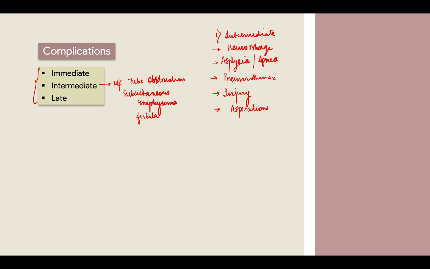Okay, so lastly we have the late complications, which is obviously there can be infections. प्लास्टिक tubes को भी वो खराब कर सकते हैं, और anywhere अगर air directly जा रहा है, bacteria inhale हो गया, there can be infections. ठीक है. Then there can be granulation tissue that can be formed around the tube, obviously due to inflammation and all. So again, that is a big issue. Then there can be fistulas also in the late complications. Okay, tracheocutaneous fistulas can be formed directly into the skin. Again, that can cause infection. And obviously there can be difficulty in decannulation.